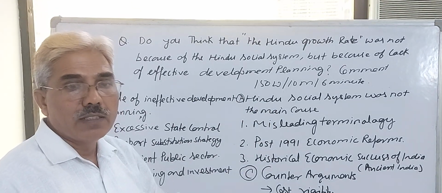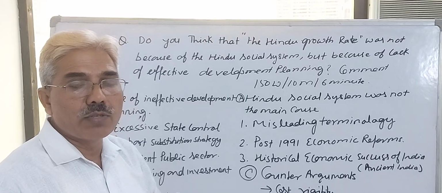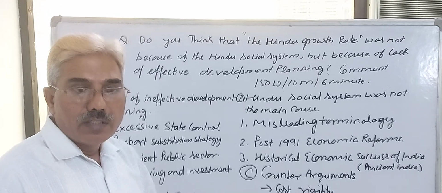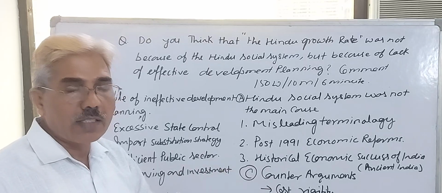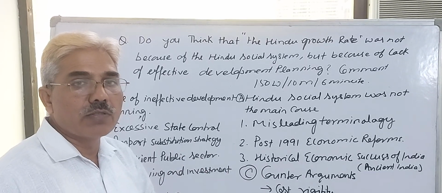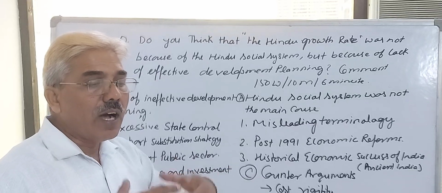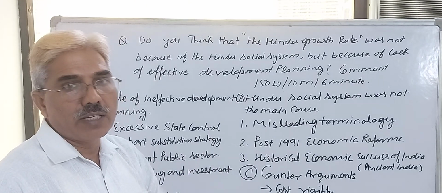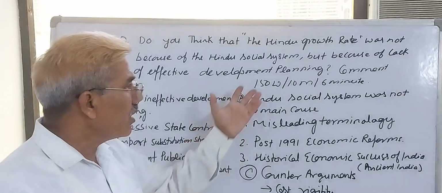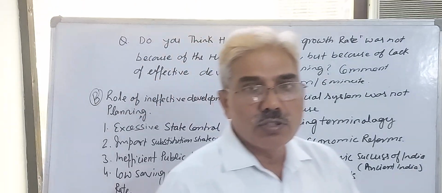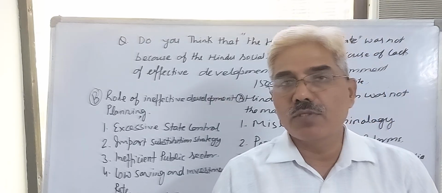As you can see, in investment models, we see Mahalanobis's model of development, which we opted for during the second plan. At the same time, there was the wage good model, which was developed by Dr. C. N. Vakil and P. R. Brahmanand. If you compare these two models, I will discuss this point later, then definitely you will support the wage good model, which could provide the highest GDP growth rate and highest performance of the economy during this period, which was not achieved during 1950. It means somewhere economic planning is more responsible.